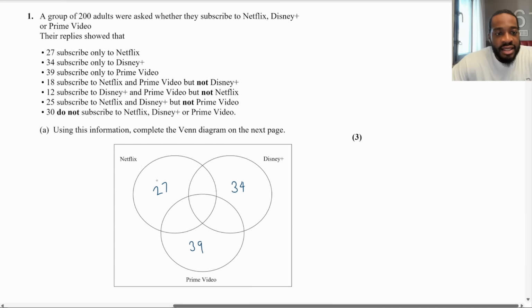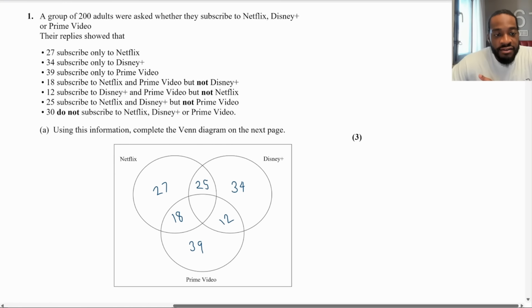Okay. And then it says 18 subscribe to Netflix, Prime Video, but not Disney Plus. So Netflix and Prime Video, but not Disney Plus. That would mean that that would have to go in the intersection part for only Netflix and Prime Video. 12 subscribe to Disney Plus and Prime Video, but not Netflix. So Disney Plus and Prime Video is right here. And that is 12. So that is going to be right here. And then 25 subscribe to Netflix and Disney Plus, but not Prime Video. That's going to be right here.